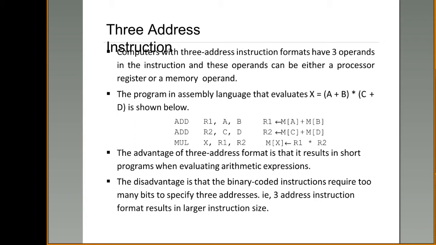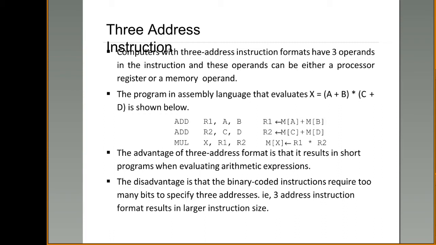Right? So first, A plus B can be evaluated using the instruction add R1 comma A comma B. This is one instruction. I am saying that this instruction is a three address instruction. Why? Because here we have provided three operands: R1, A and B.